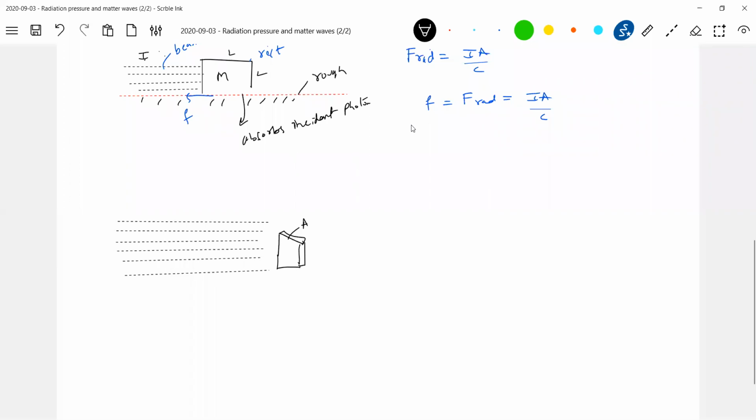Here the photons are there. Let me show an incident photon, it will get reflected. One of the photons, I'll just show it. It will be reflected back.